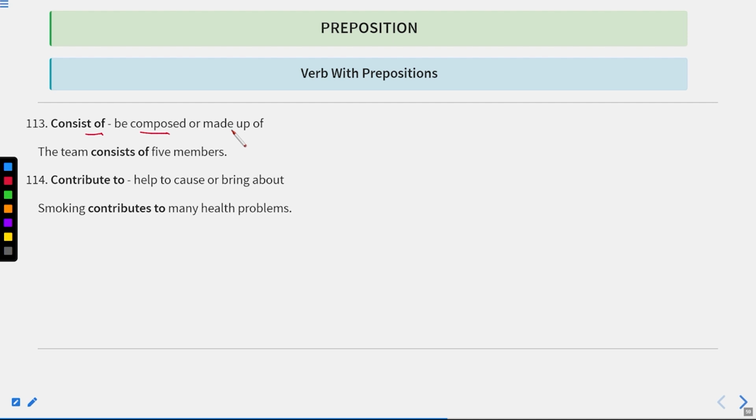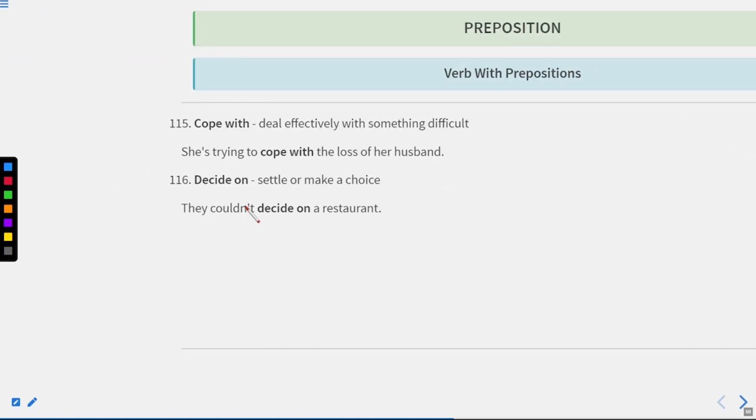Now let us move to the next one. Consist of means be composed or made up of. The team consists of 5 members. Contribute to means help to cause or bring about. Smoking contributes to many health problems.